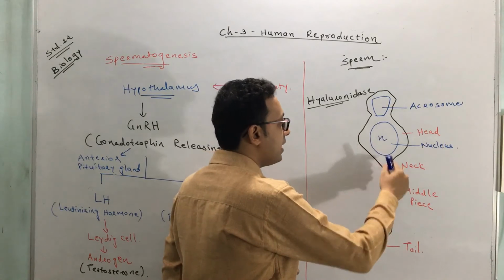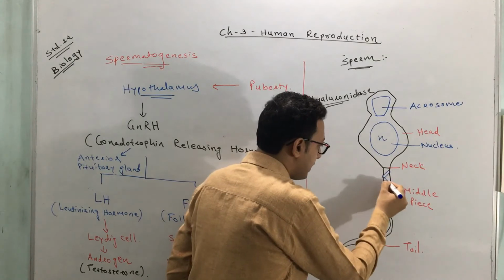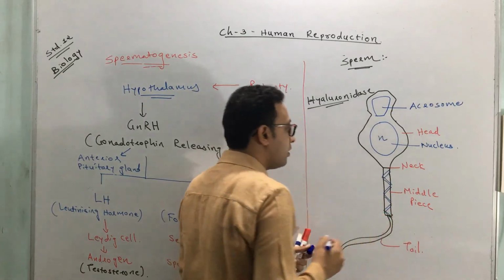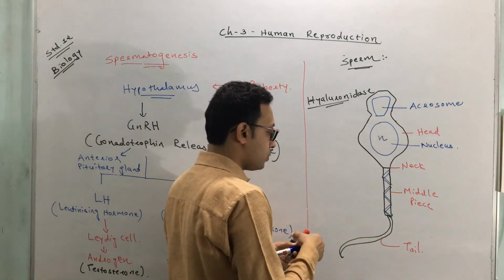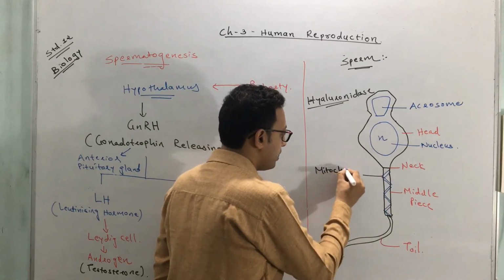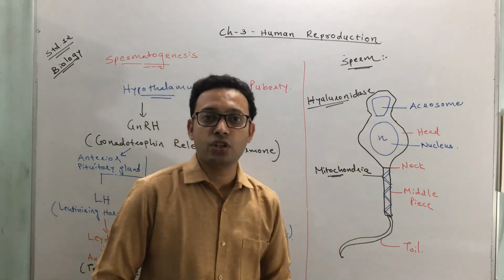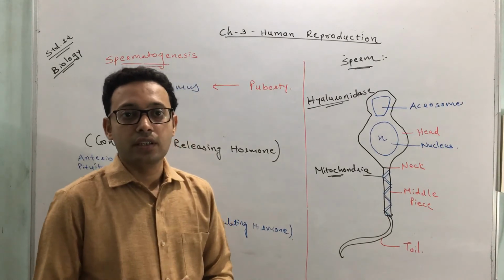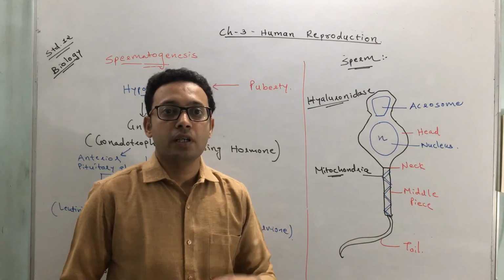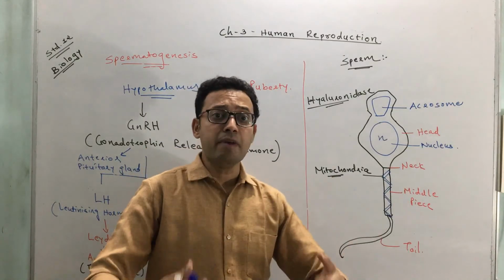It's the portion between the head and the middle piece. Now this middle piece contains a very high number of mitochondria. So what does it contain? It contains a very large number of mitochondria. You have learned about mitochondria in 11th science. What is the function of the mitochondria? Yes, you know it. The mitochondria is considered the powerhouse of the cell. And why do we call it the powerhouse of the cell? Because it generates or produces energy. So here it contains many mitochondria.